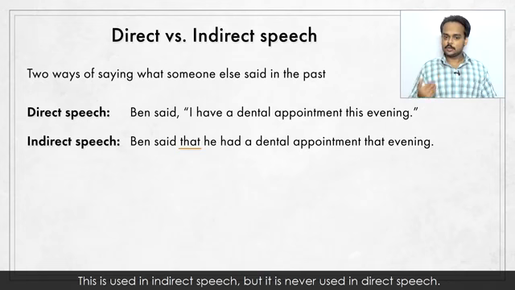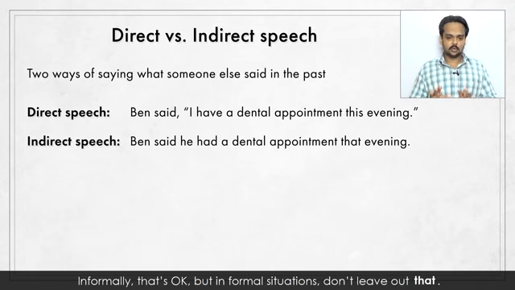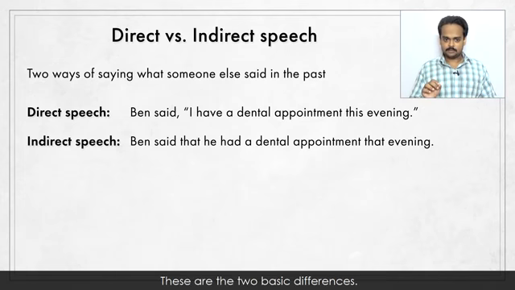This is used in indirect speech, but it is never used in direct speech. Now, in informal situations, we can often leave it out in reported speech like this. Ben said he had a dental appointment that evening. Informally, that's okay, but in formal situations, don't leave out that. These are the two basic differences.